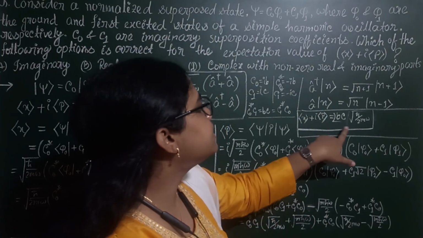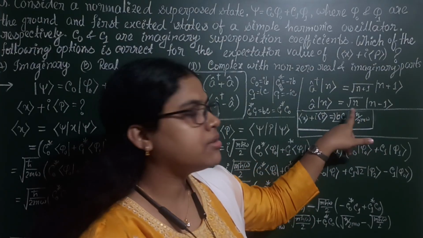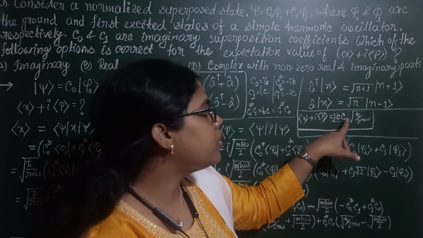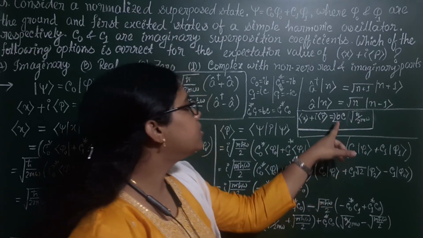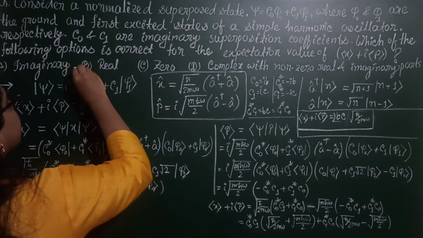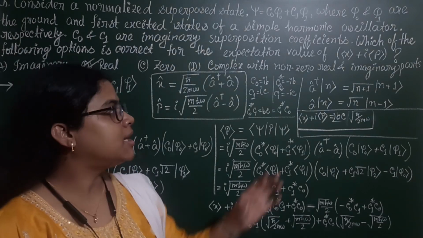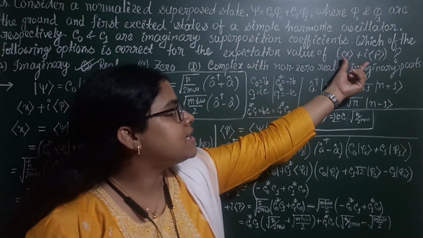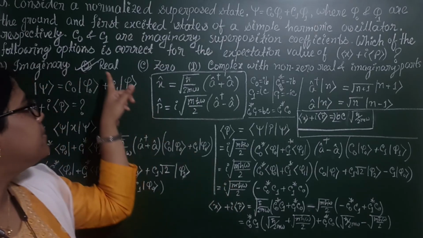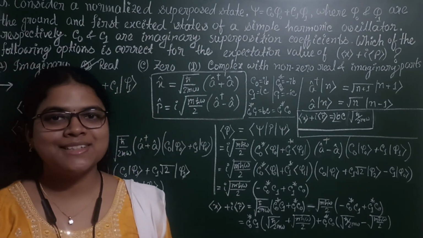So look, this is a real quantity. Here no imaginary number is present. So our correct option will be option B, that is real. The result of this quantity will be real. Okay, thank you.